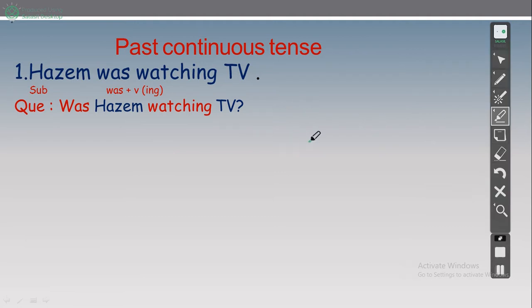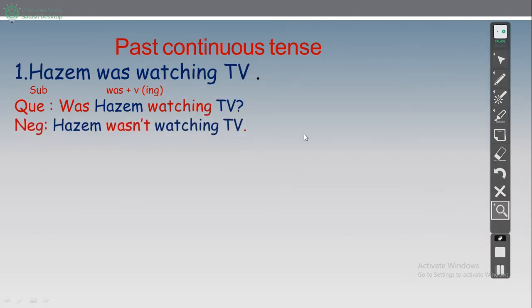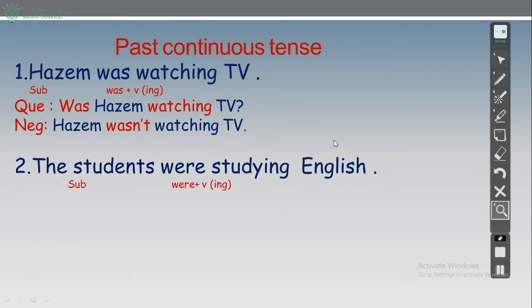Okay. Now, the negative. How can we negate this sentence? Hazem, we just add not. Hazem wasn't watching TV. It's easy, right? Hazem wasn't watching TV. Okay, let's start with example number 2.